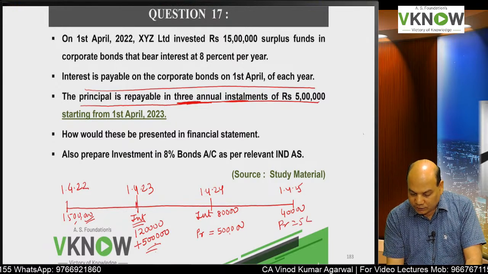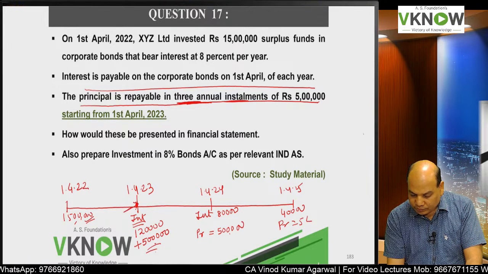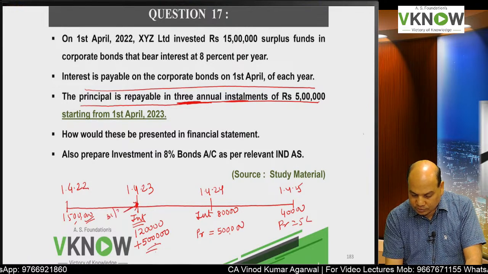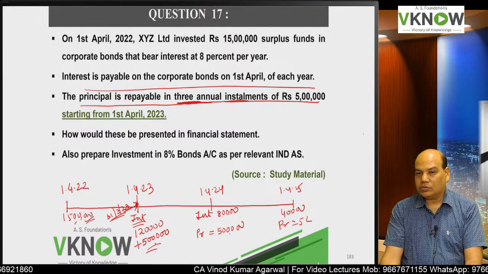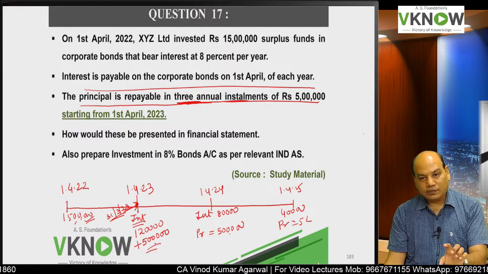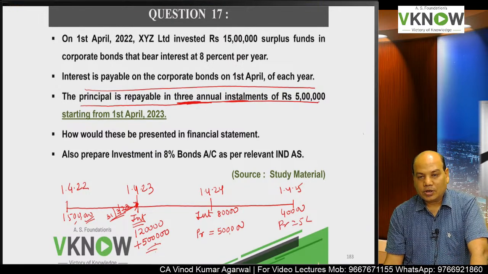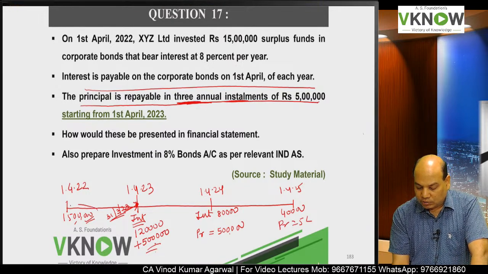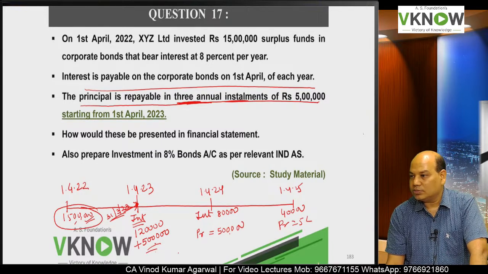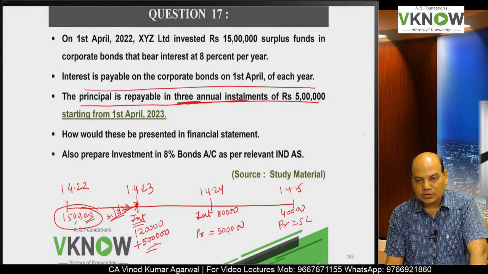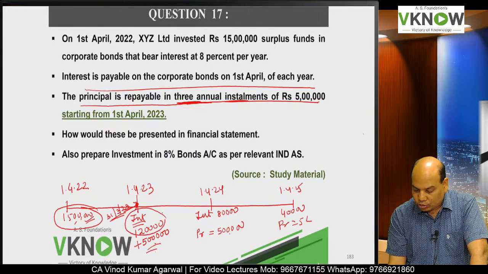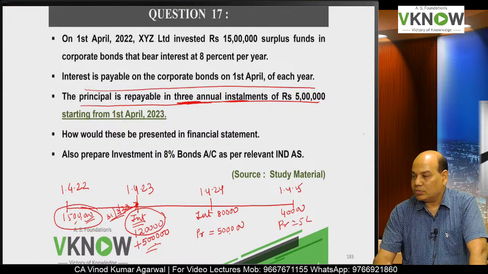Suppose you are preparing the financial statement here on 31st March 23. Just understand. So on 31st March 23, in my balance sheet, the total amount recoverable will be how much? 15 lakh plus interest accrued for 1 year.